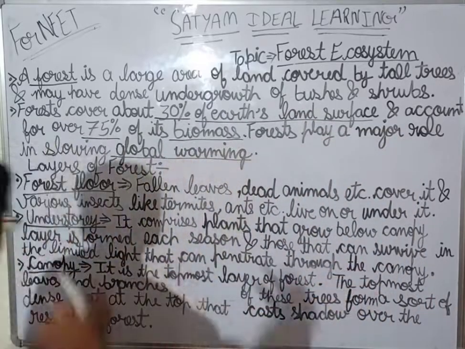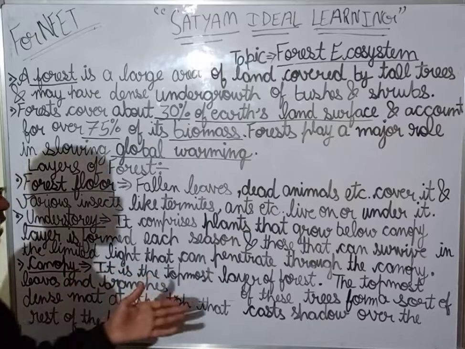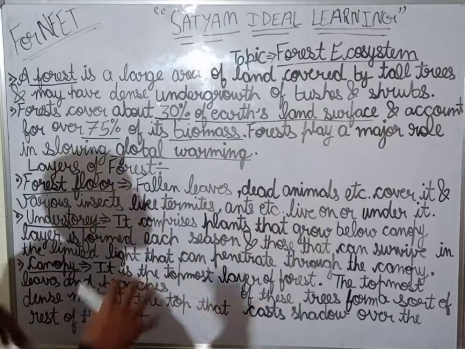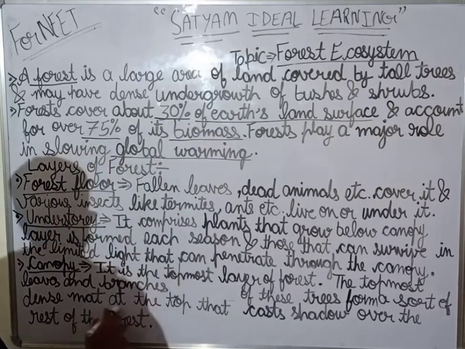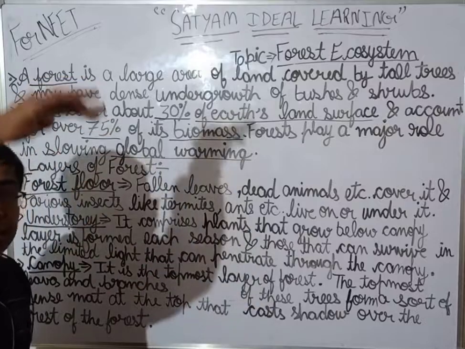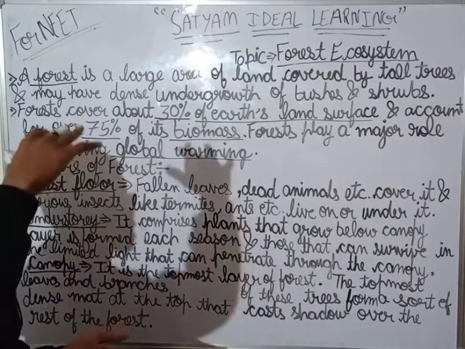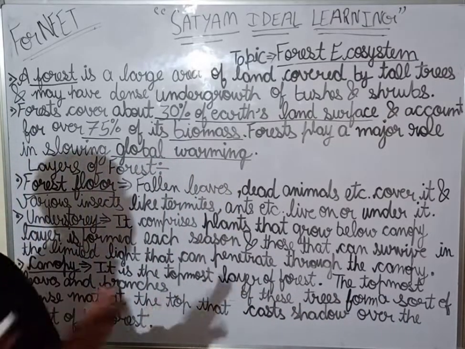So the topmost leaves and branches of these trees form a sort of dense mat at the top that casts shadow. If there is a dense mat, then it will cast shadow all over the rest of the forest.